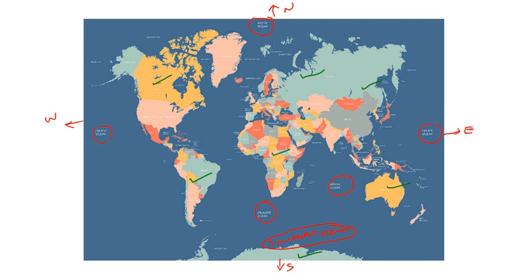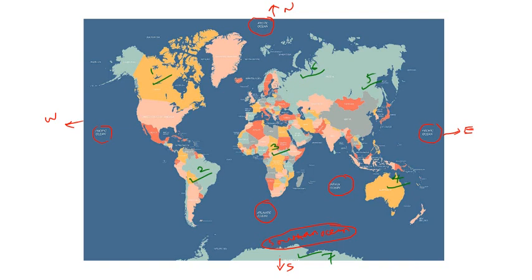So if we count, 1, 2, 3, 4, 5, 6, 7, means we have a total of 7 continents.